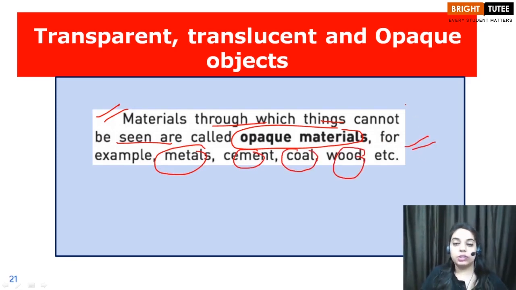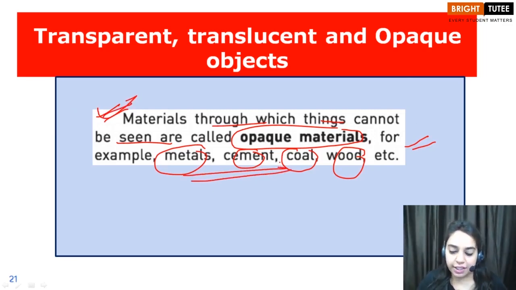Now see children, these types of questions can be asked as a 2-marker question, where you will have to write the definition of these and write 3 or 4 examples. And the greatest part is you don't need to cram anything, you just need to understand the concept and reproduce it in your answer sheets and you'll get full marks. So just understand what transparent, translucent and opaque objects are and try to observe examples from your surroundings.